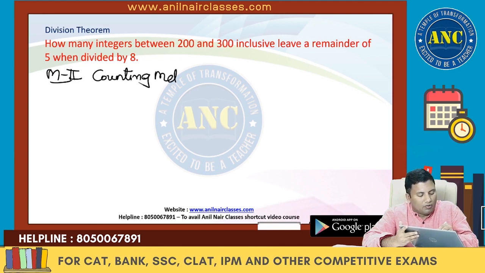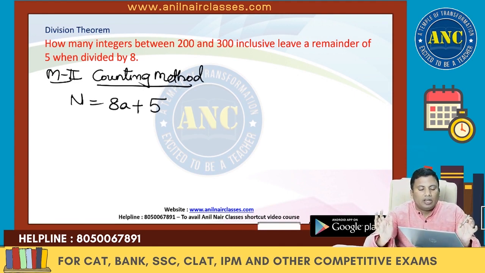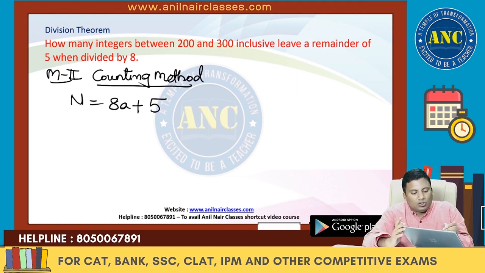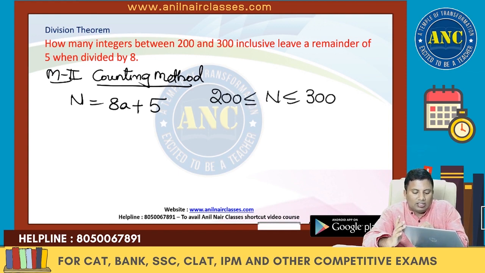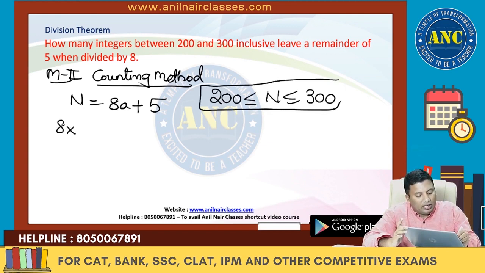What is the counting method? The number is of the form that when divided by 8, it gives a remainder 5. So this value lies in between 200 less than or equal to n less than or equal to 300. 8 25s are 200.